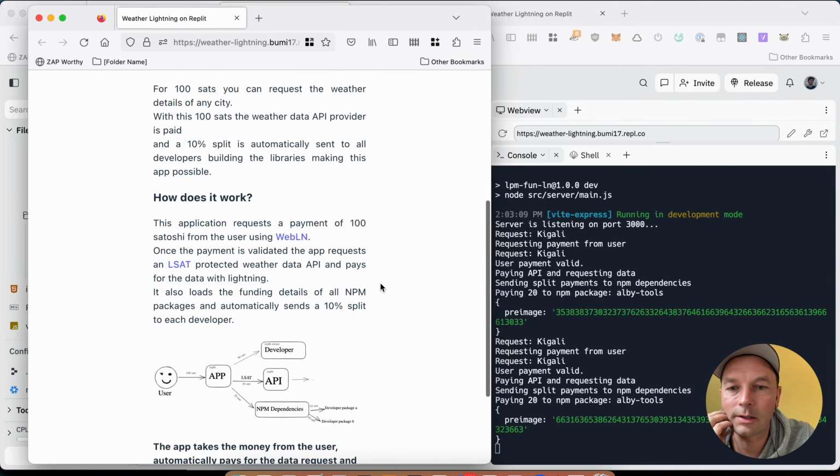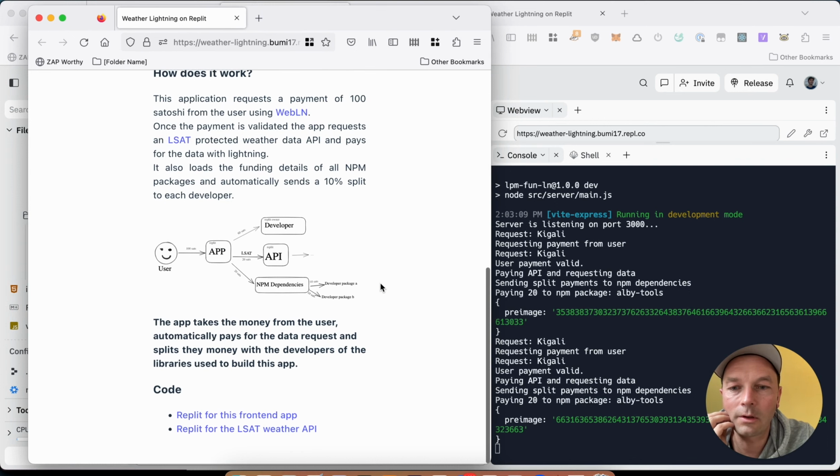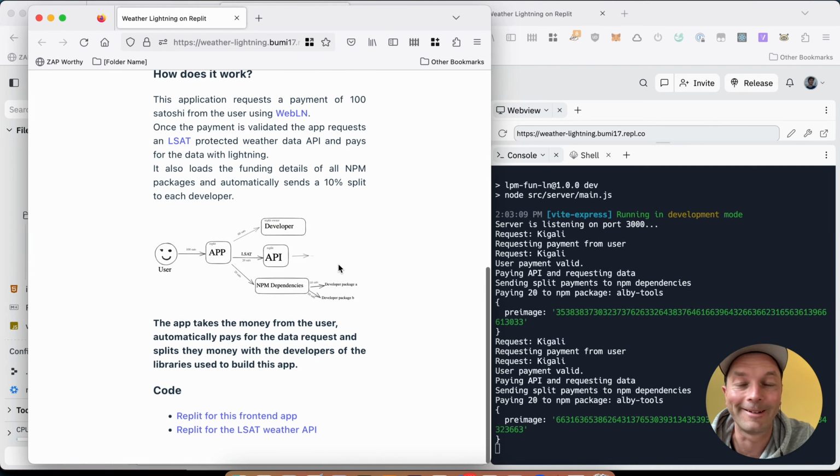That's basically it. Try it out. The code is linked here, fork it, and think about what you can do with deeply integrated Lightning payments in these applications.